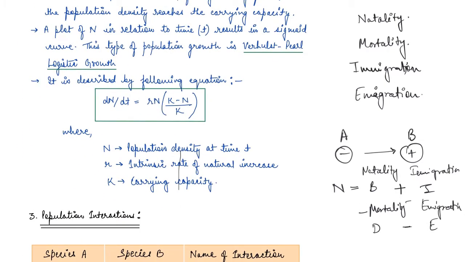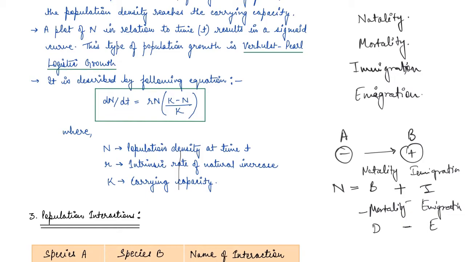Now, if you look at the equation, you'll have basically the plot that you saw, right? That is also known as Verhulst-Pearl logistic growth. You might get this entire name as a question. So this is Verhulst-Pearl logistic growth.